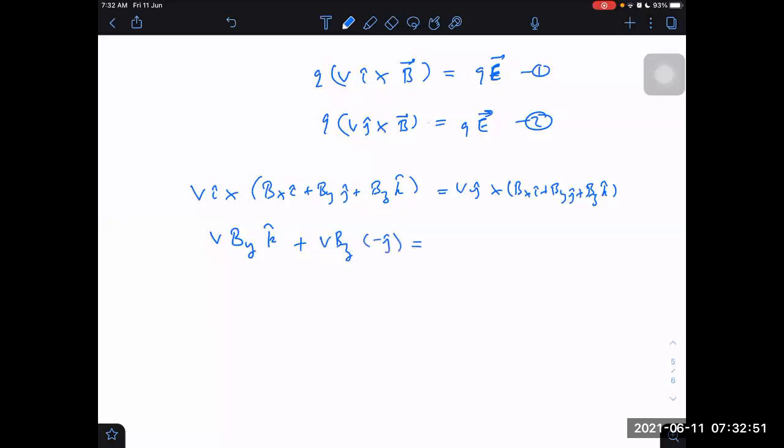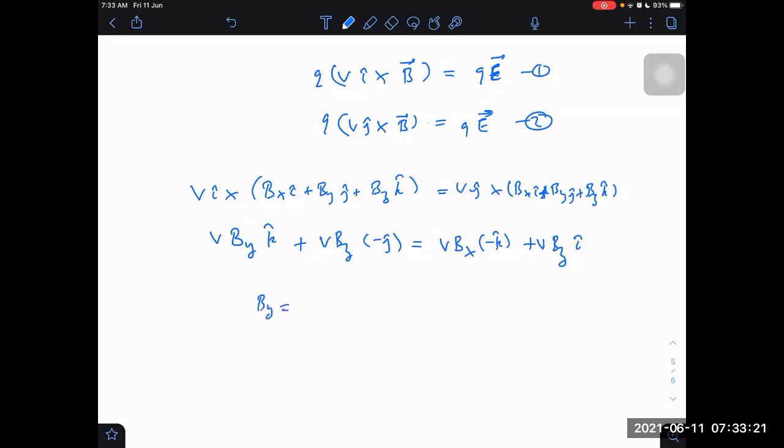And on the other side, j cap cross i is minus k cap, so v into Bx, minus k cap. Then j cross j will cancel to 0, and then we are left with v into Bz, j cross k is i cap. Now we can compare. If I compare both sides, then I am getting something along k cap: By is equal to minus Bx.